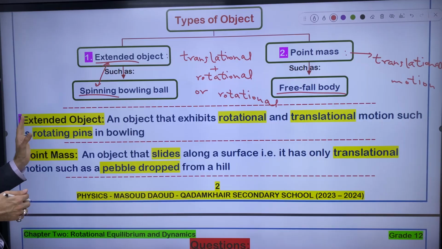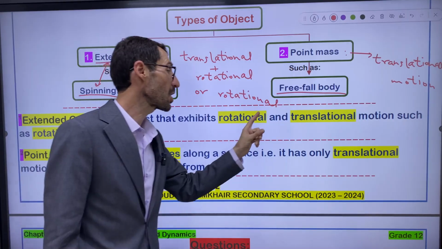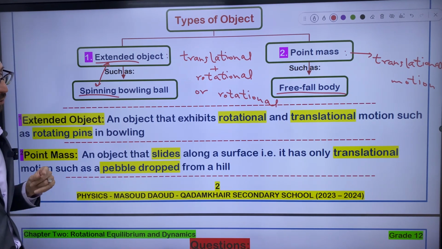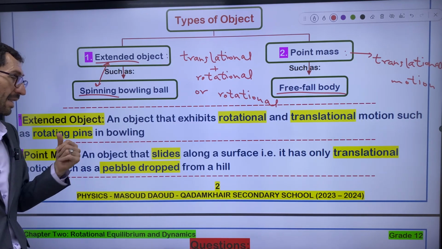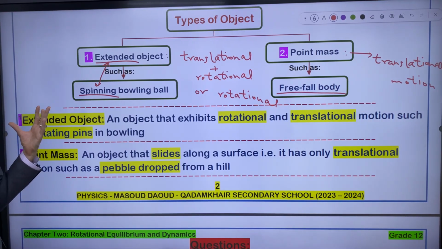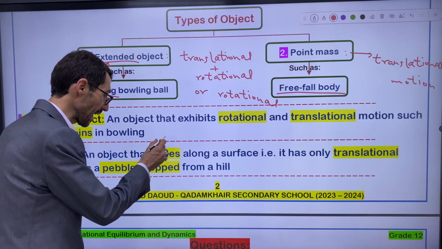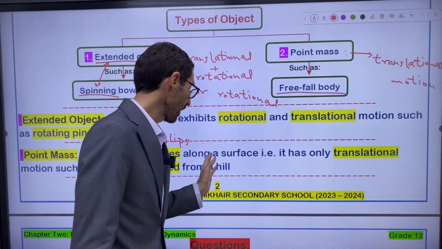So let me read the definition of each object for you. Number one, extended object: an object that exhibits rotational and translational motion, such as rotating pins in bowling. A rotating pin or rotating bowling ball are all considered to be extended objects, right? The second type of object is a point mass. So what's a point mass? An object that slips or slides along a surface.